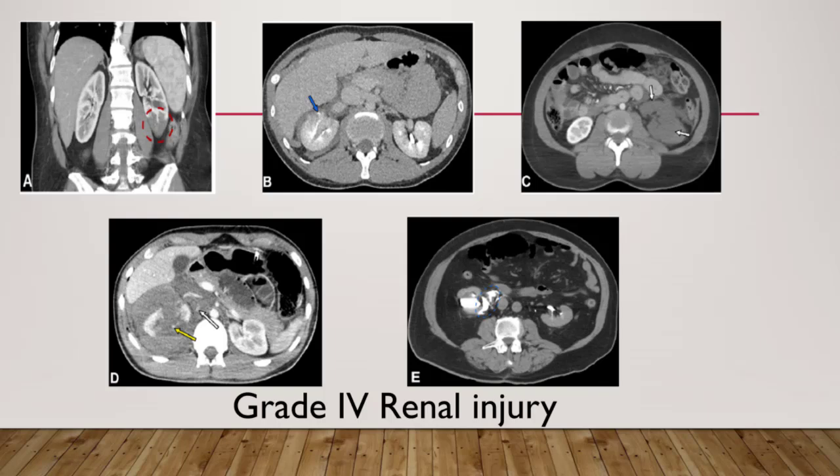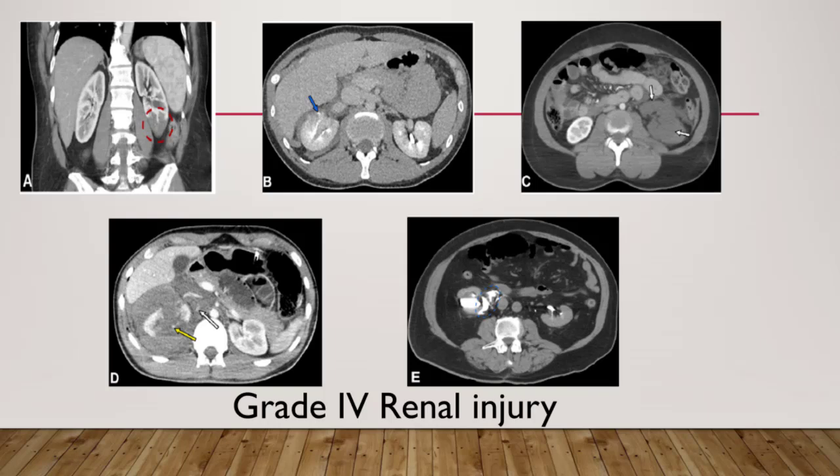For the D images, there are multiple severe right kidney lacerations, a large amount of blood extending beyond the Gerota fascia, and contrast material extravasation, suggestive of active bleeding. Here there is active bleeding both within and into the peritoneum. The yellow arrow shows a high attenuation focus within the Gerota fascia, contained within the kidney. The white arrow shows a high attenuation focus that's beyond it, into the peritoneum.